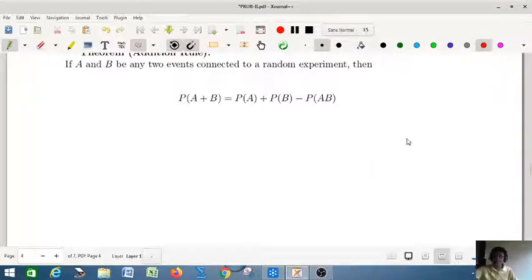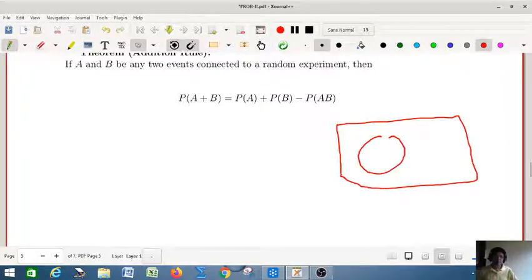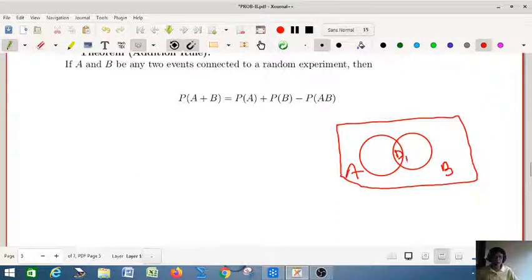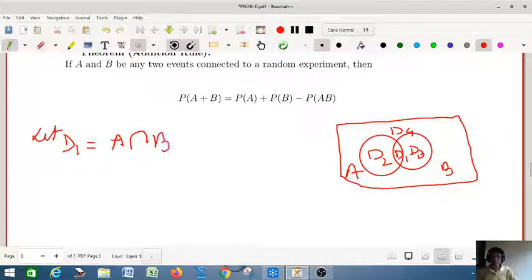So suppose you have the diagram, this is your A, this is your B, and let us write the regions as D1, D2, D3, and that outside is D4. So what are the notations now? Let D1 equal to A intersection B. What is your D2?